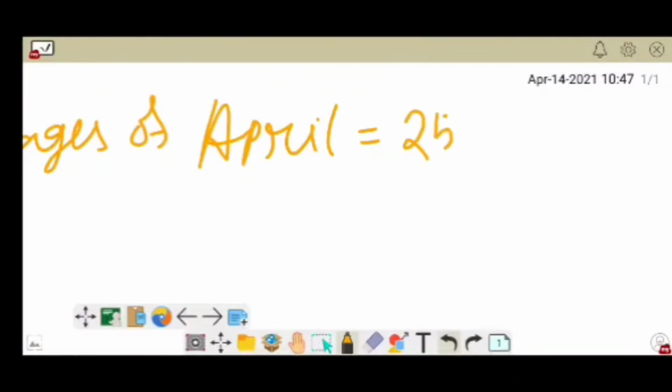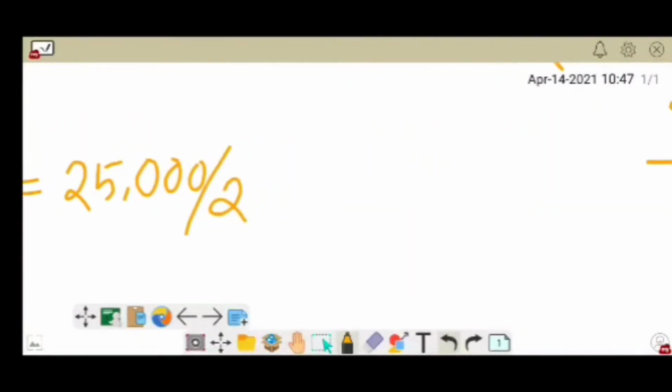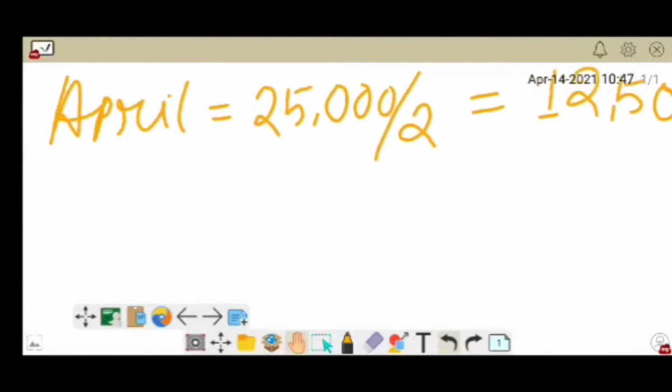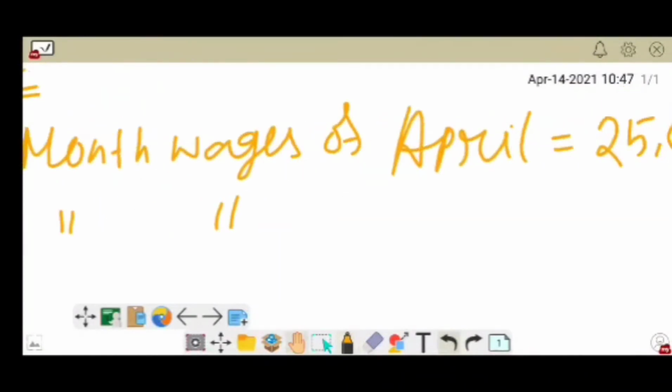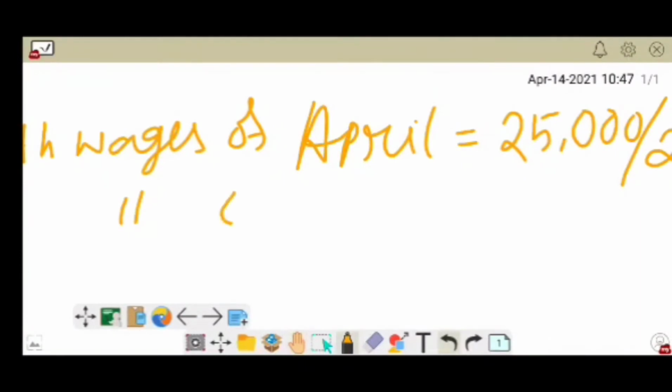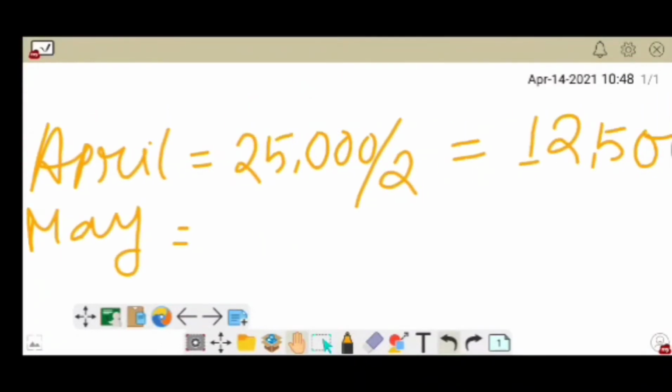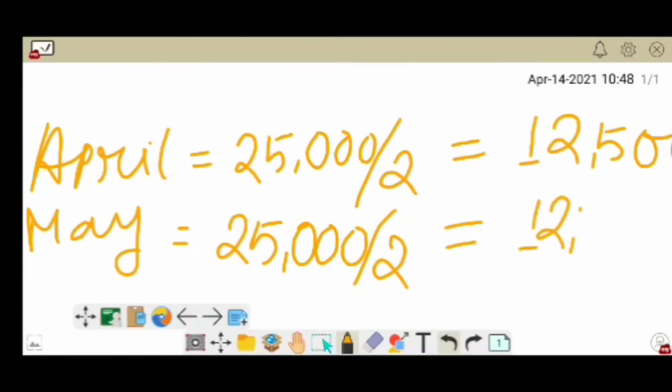So you know that it is the amount which is paid late by Fanal Limited, so that is 12,500, and we have already made payment of that 12,500, and half month wages of May, it is the amount which is paid up to the month, so that is also 25,000 divided by 2 equals 12,500.